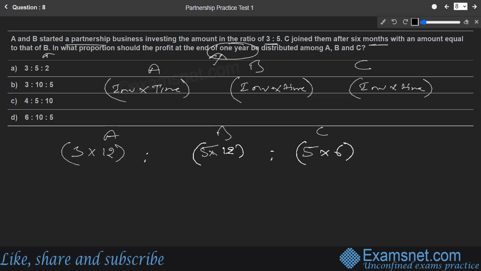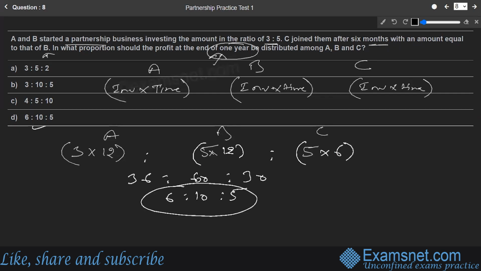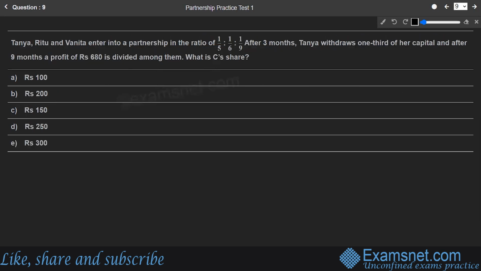If we solve this further, this comes out to be 12 is to 36 is to 60 is to 30. And if we simplify this further, this comes out to be 6 is to 10 is to 5. So that is the respective ratio between A, B, and C, in which any profit earned after 1 year will be distributed, 6 is to 10 is to 5. That is available in option number D and is the right answer.